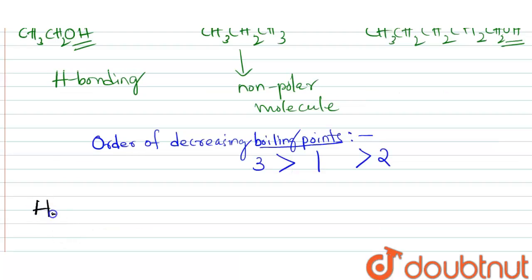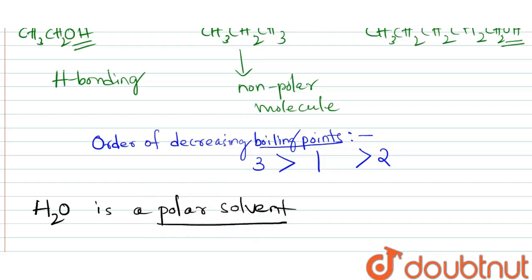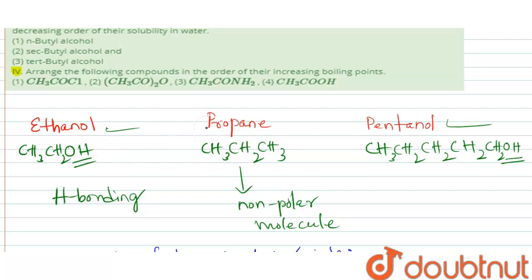We know water is a polar solvent. Polar substances are dissolved in polar solvent. Among these 3 compounds, propane is a non-polar molecule, so its solubility in water will be least.